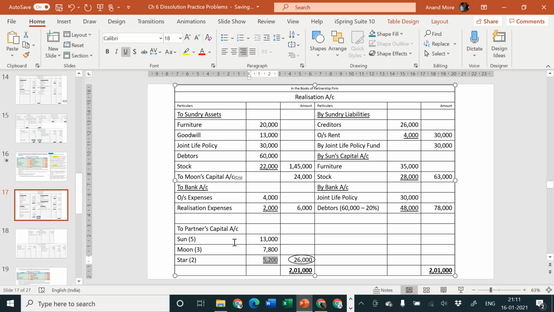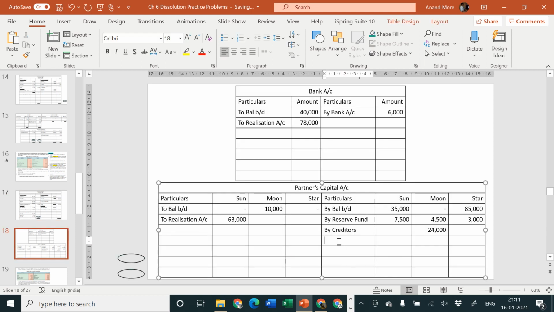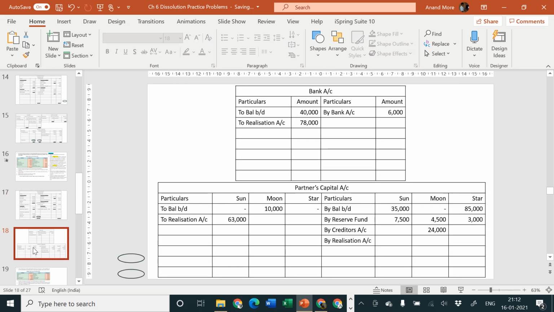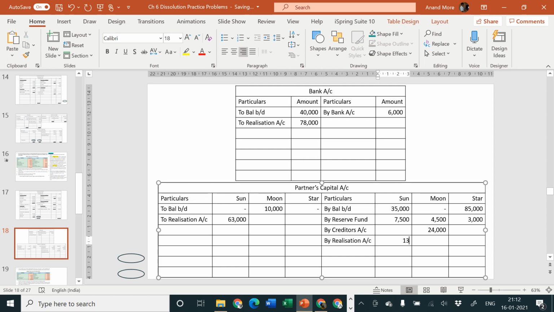These amounts will be transferred to partners capital account credit side by realization account. By realization account, the amount is how much? 13,000, 7,800 and 5,200. Khatam. Let us close partners capital account, find out the balancing figure and transfer it to cash or bank account.